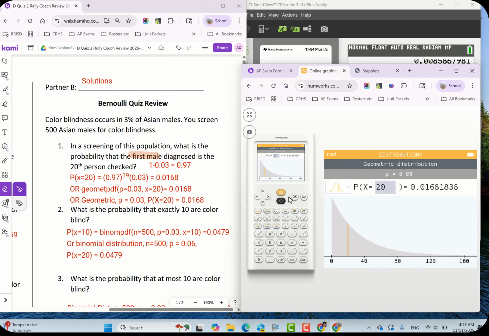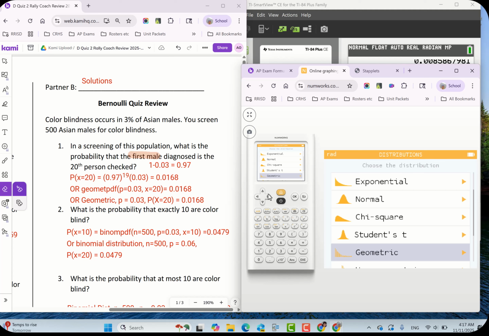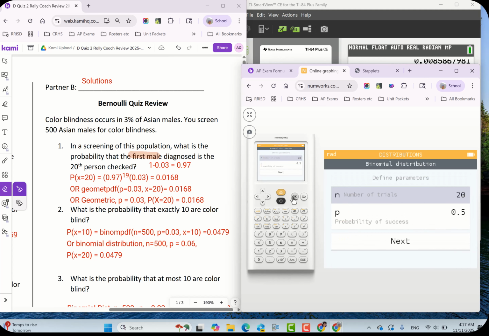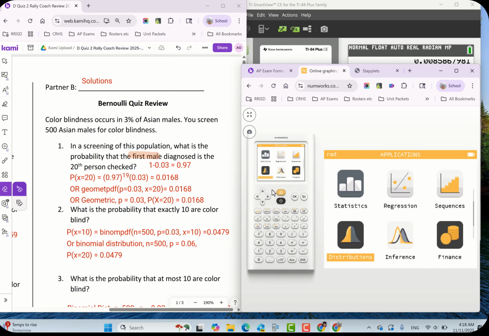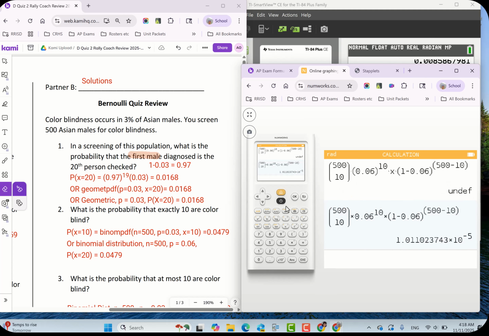Pretty sure that's wrong. Okay, so we need to go out of the geometric and go to binomial. Hit OK. Put 500 trials. Point. Oh, I know why. I have 0.06 in there. It's supposed to be 0.03. That's why it didn't work. Let me go back to my calculations. That's why I wasn't getting the number. I have the wrong number.